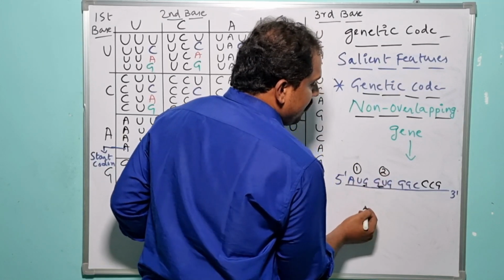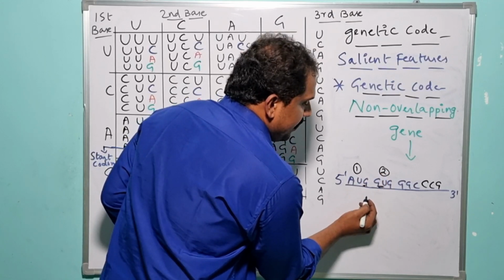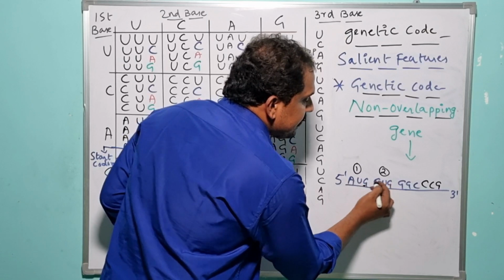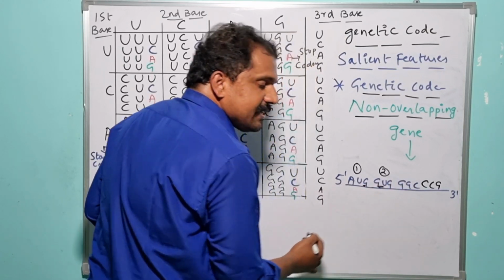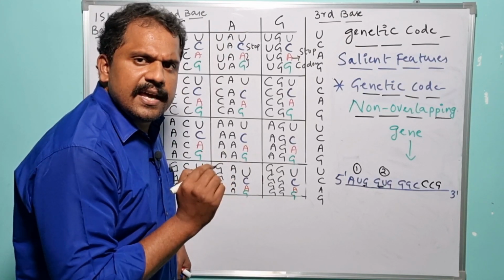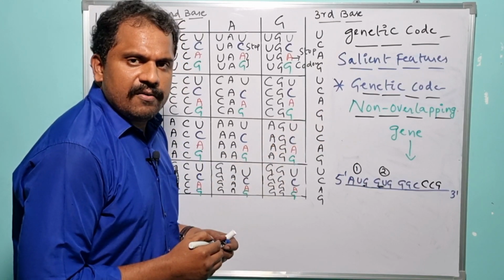Each and every codon which exists in the mRNA is specific to one particular amino acid. In this way, the synthesis of the polypeptide chain takes place so accurately in various living organisms, either prokaryotes or eukaryotes. So that is the reason why the genetic code is non-overlapping.